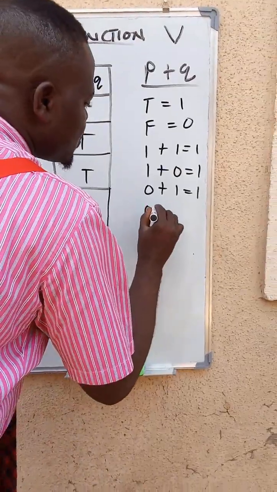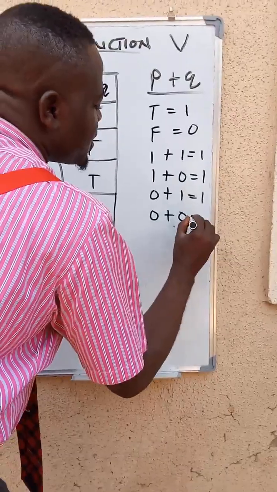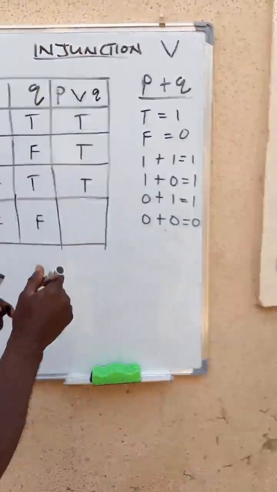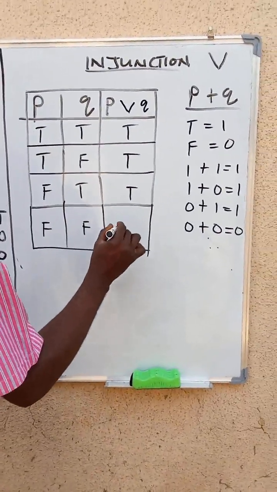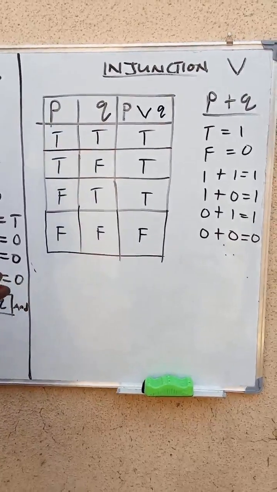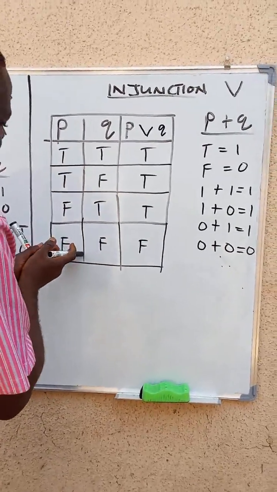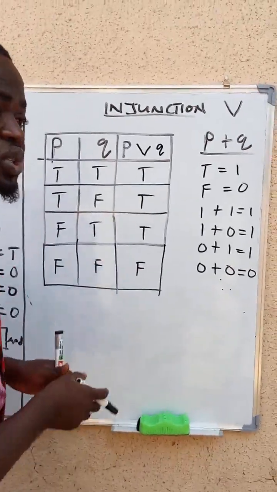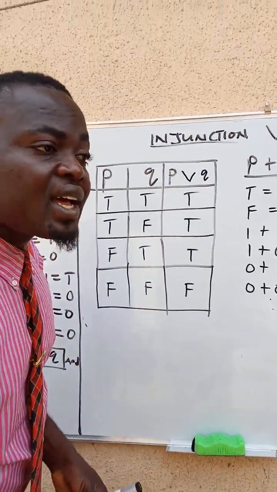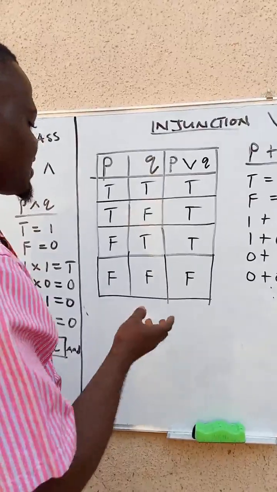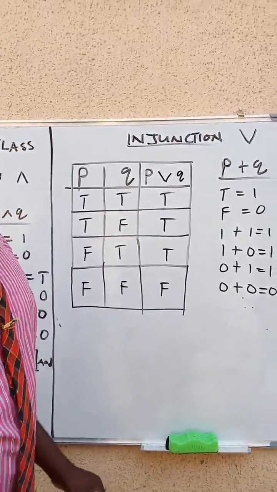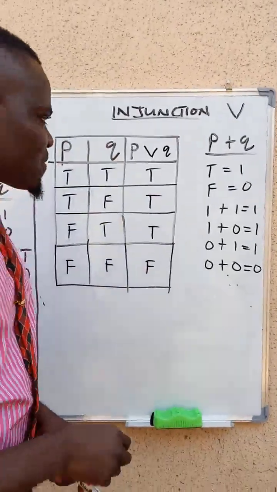What if we have this is false and this is false? That is 0 plus 0 equal to what? 0. That means in this case, it's what? False. He did not call us, he did not visit us. Is it true? No. We say either. That means it's either he has called us or he has visited us. You can't say that he did not call us and he did not visit us. So it's false. Thank you so much on this area.